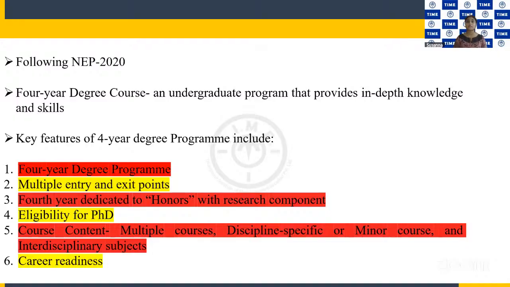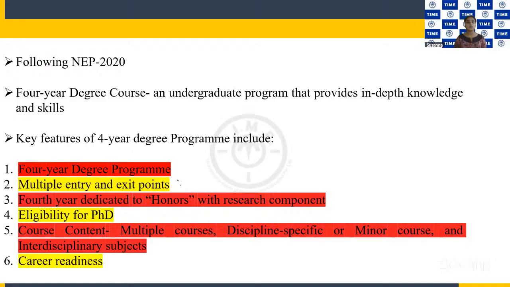A 4-year degree program means we'll be having more content to study, or there is a chance for more skills to be developed than in a 3-year program. So you're going much more into depth into the subject than earlier. Then another important feature is that it has multiple entry and exit points. So what does this mean?